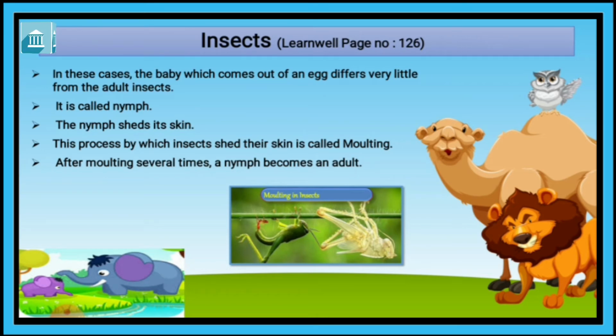It is called a nymph. After some process, what do we call this baby that came out of the egg? Nymph. Now the nymph sheds its skin.